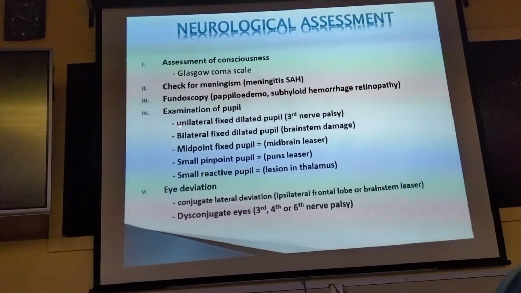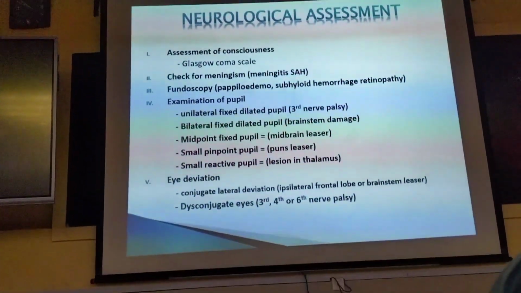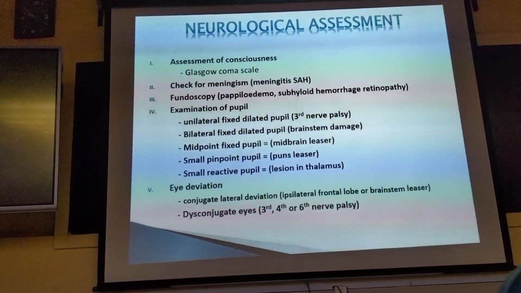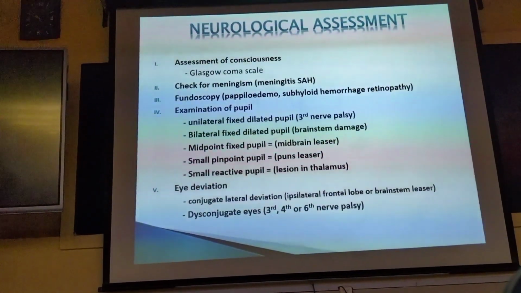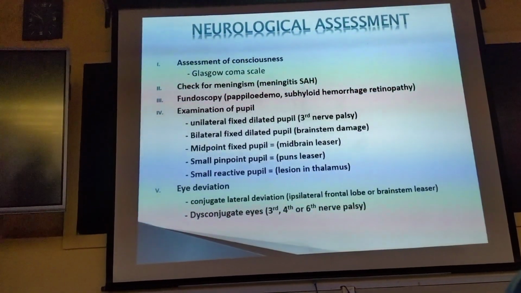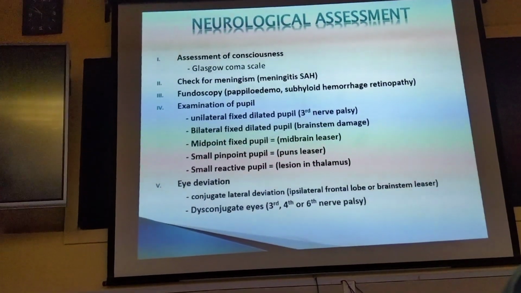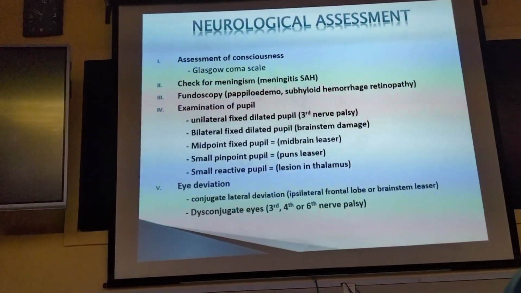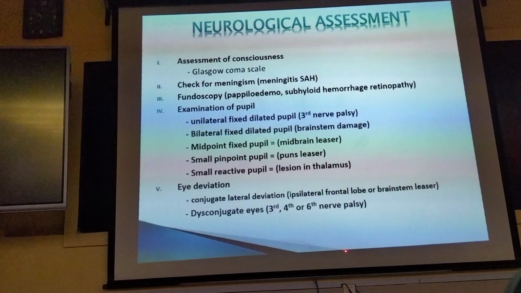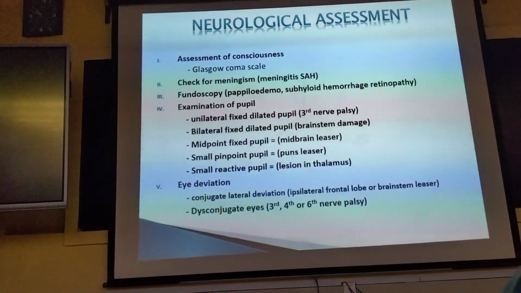If unilateral fixed dilated pupil, think of third nerve palsy. And where is the lesion? Oculomotor, brain stem, midbrain. The nuclei of the third nerve are present in the midbrain. So the patient with unilateral dilated pupil, think of third nerve palsy.